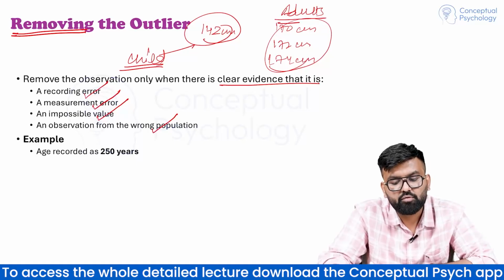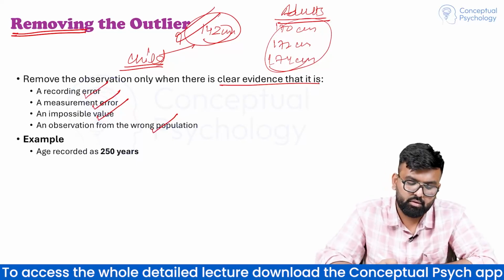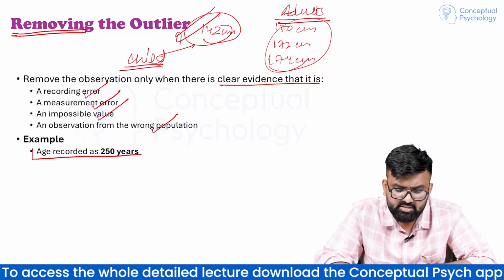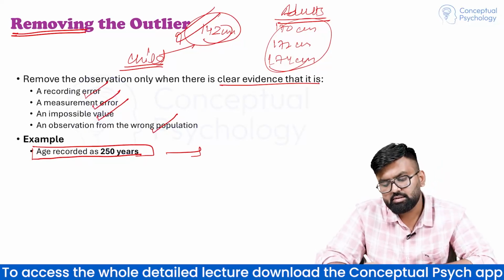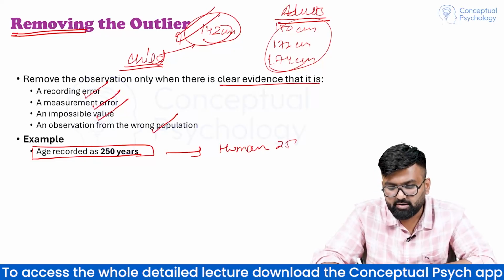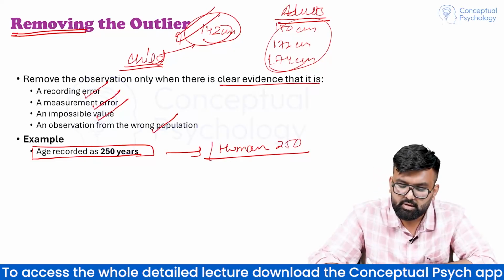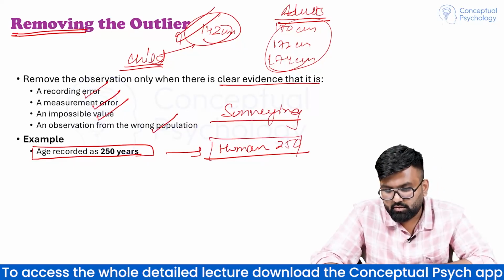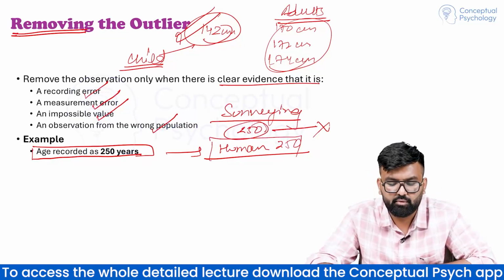So we will remove this particular data on this particular value. Example, age recorded as 250 years. It is not possible that human age extend to 250 years. So we will definitely remove this. We are surveying people in a market and we got age of 250 years, we will remove that particular entry.